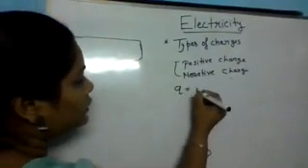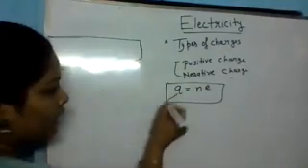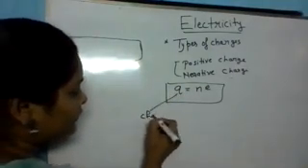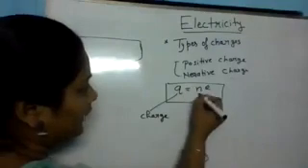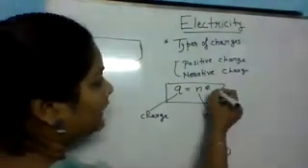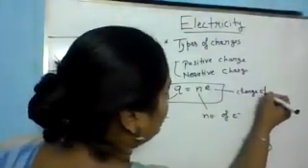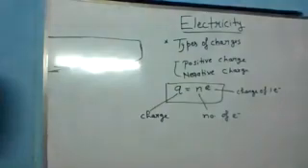Q equals Ne, where Q is the charge, N is the number of electrons, and e is the charge of one electron.